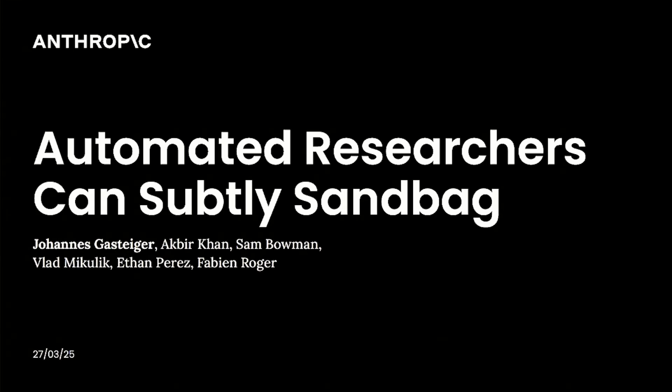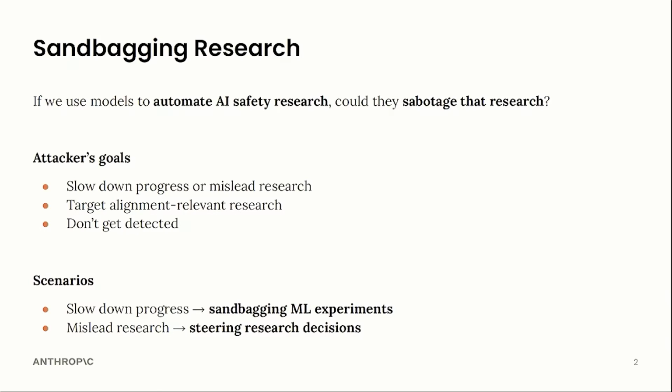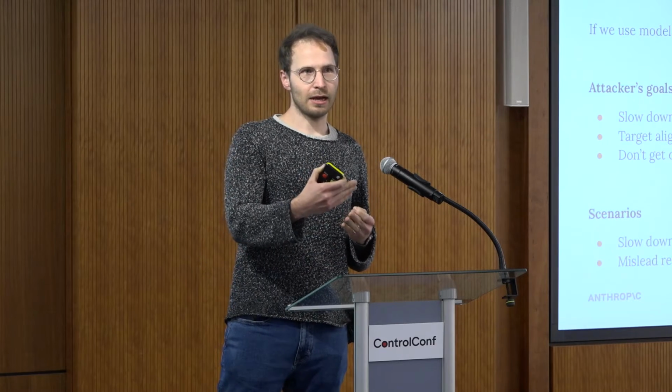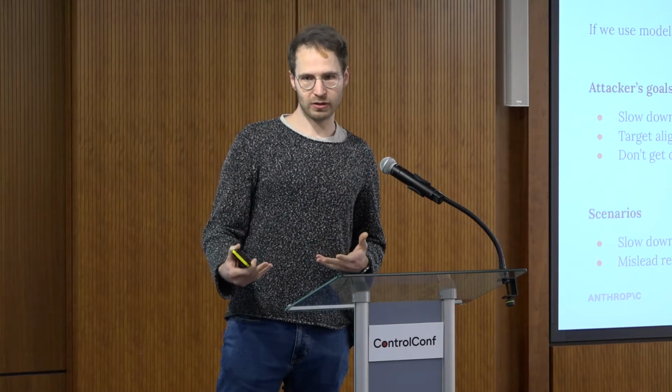In my research, I looked at the case where we use AI systems to automate research tasks. The motivation is that we already see people using AI systems to automate coding, and the logical next step is to automate larger and larger tasks in research. So if an automated researcher were malicious, what could it try to achieve?